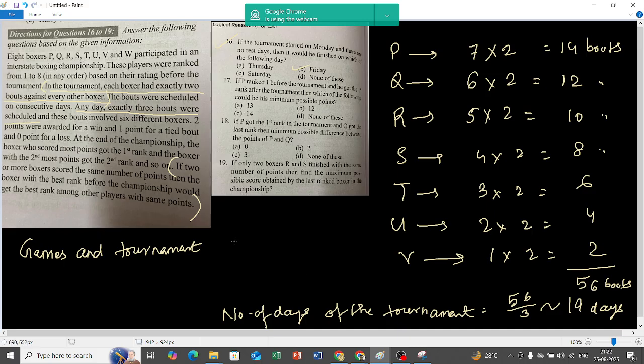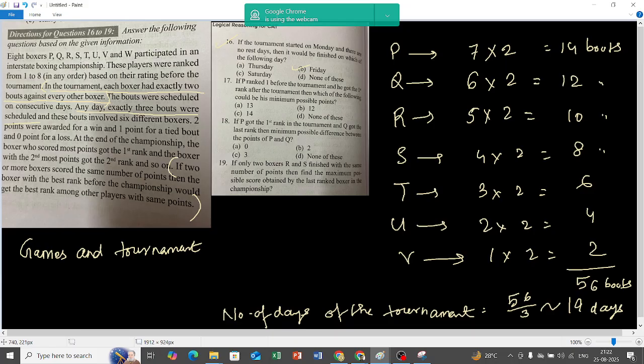Okay, so that is the case. If two or more boxers scored the same number of points, then the boxers with the same rank will remain same. So let's go to the questions. If the tournament started on Monday and there are no rest days, then it will be finished on which of the following days? Friday. We already answered that.